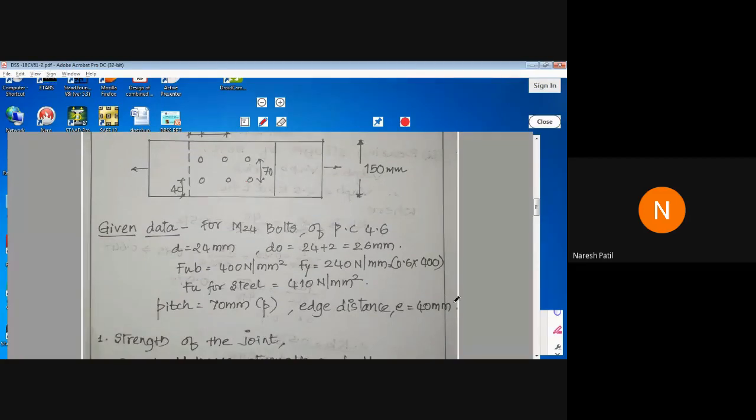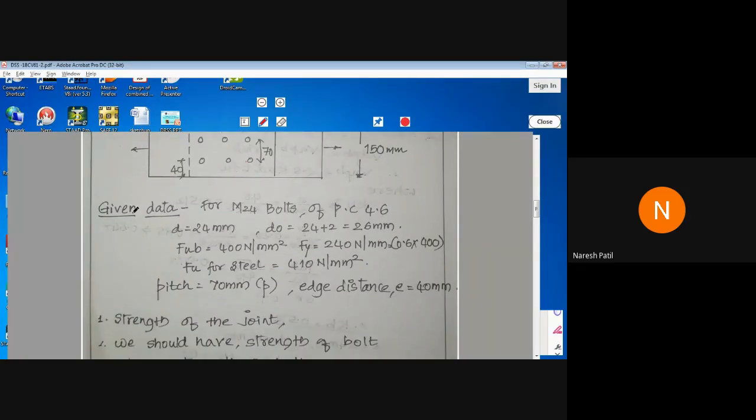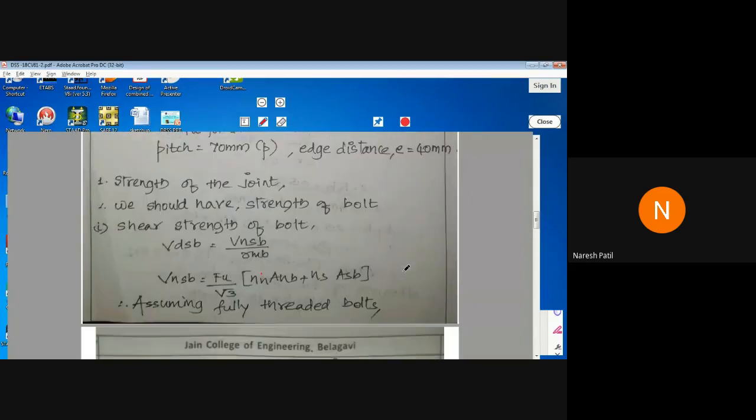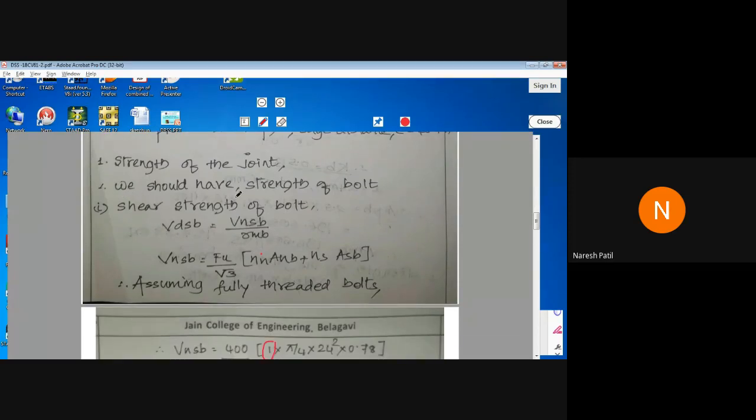Now the pitch distance is given, the edge distance is given. These are the given data here. Here we have to find out the strength of the joint, because they have given 6 bolts connecting the lap joint. So how much force that joint can take, that you have to find out. Before calculating the strength of the joint, we have to find out the strength of the bolt.